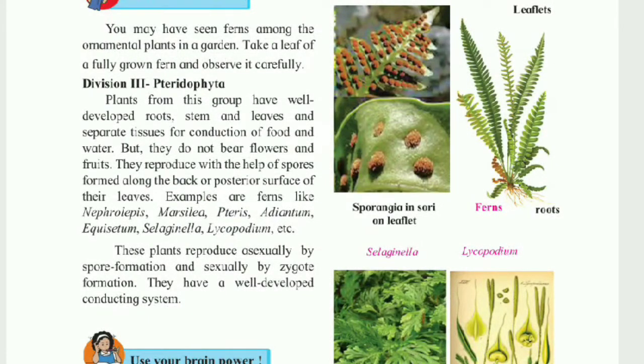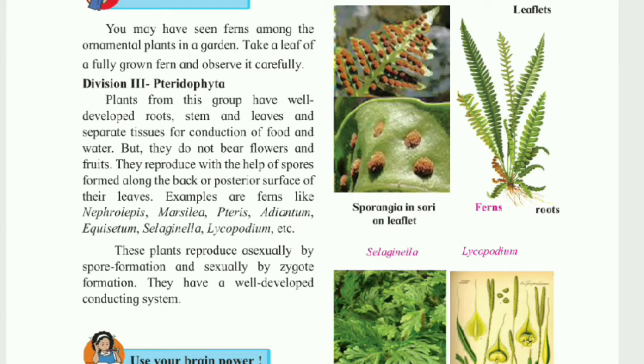The diagram which you now see on the screen is a plant included in division Pteridophyta. The name of the plant is fern. It is usually an ornamental plant found in the garden.